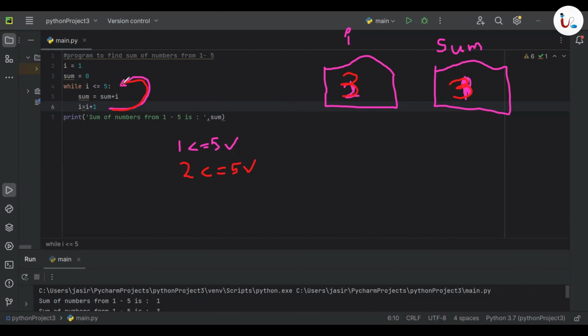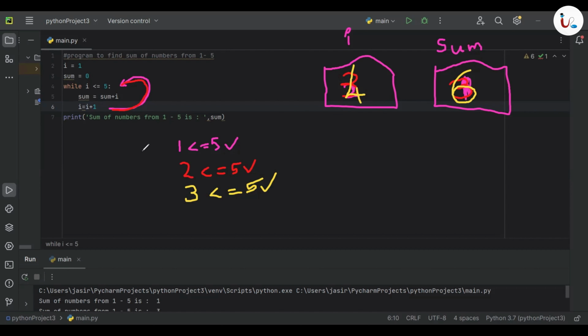Now after that, the computer is going up to check the condition again. Now in the third execution, we are checking the condition. I is now 3, so 3 less than equal to 5. That's true. So we are going inside the while loop. Sum is equal to sum plus I. Sum is now 3, 3 plus I is now 3, so the value of sum will be changed to 6. Okay, 3 plus 3 is 6. And I equal to I plus 1. I is now 3, so 3 plus 1 is now 4.